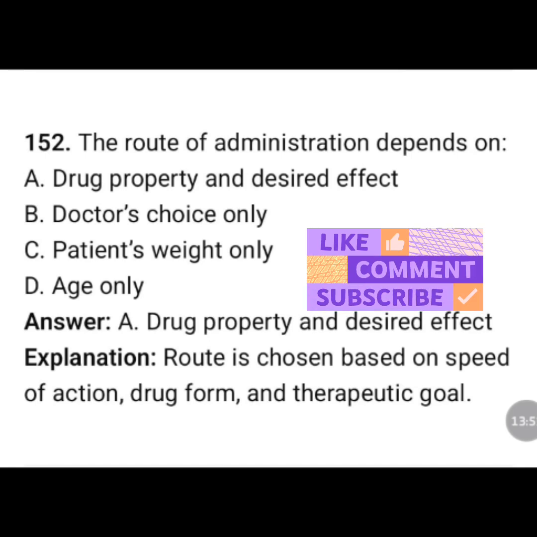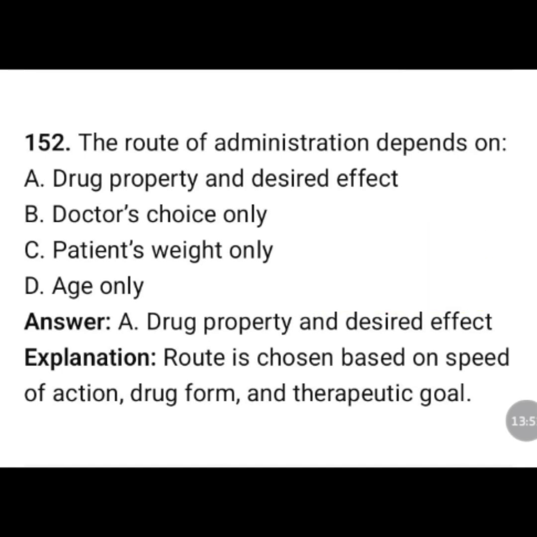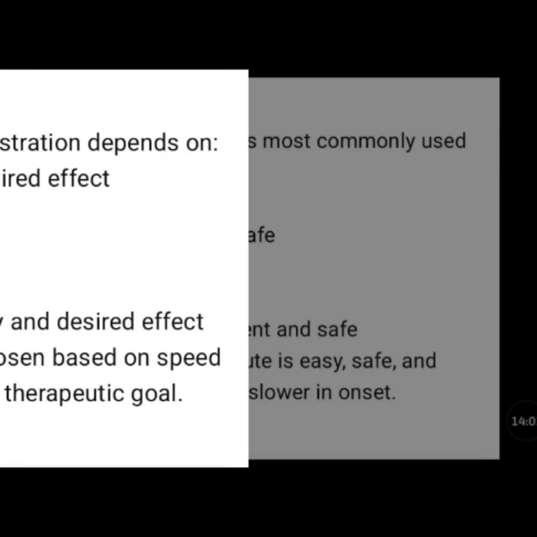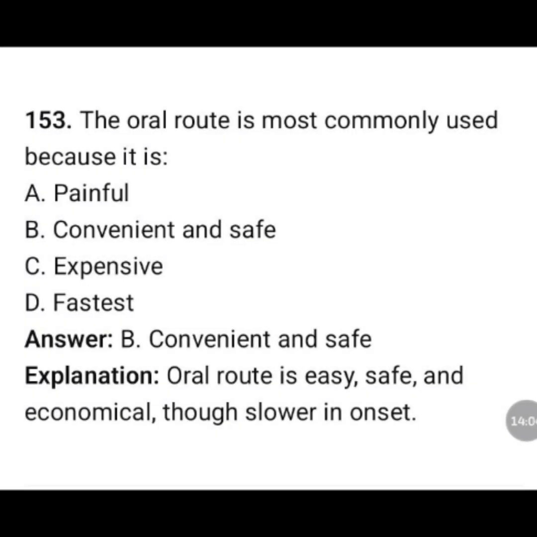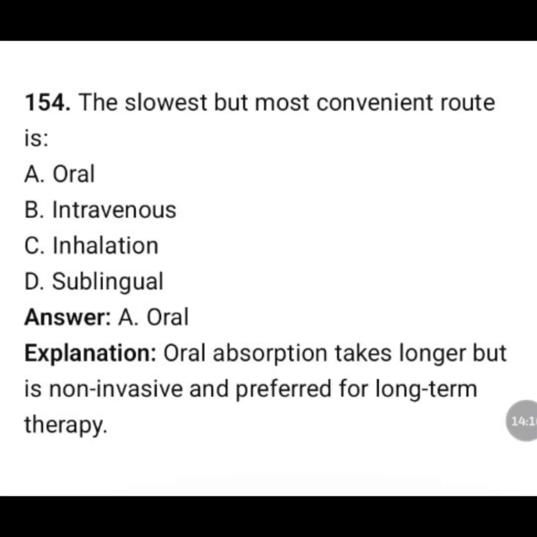The route of administration depends on: drug property and desired effect, doctor's choice only, patient weight only, age only. The correct answer is option A, drug property and desired effect. Route is chosen based on speed of action, drug form, and therapeutic goal. The oral route is commonly used because it is: painful, convenient and safe, expensive for test. The correct answer is option B, convenient and safe. Oral route is easy, safe, and economical, though slow in onset.